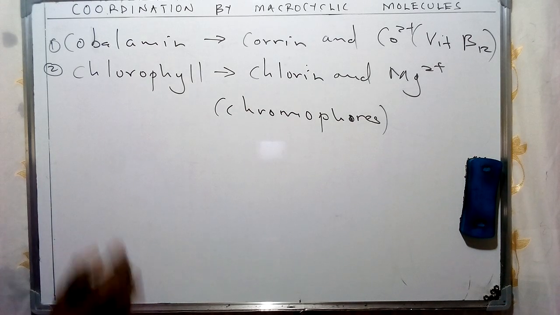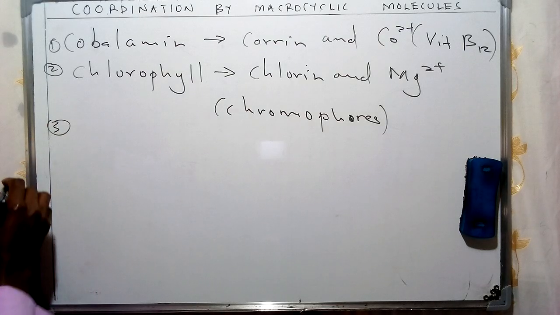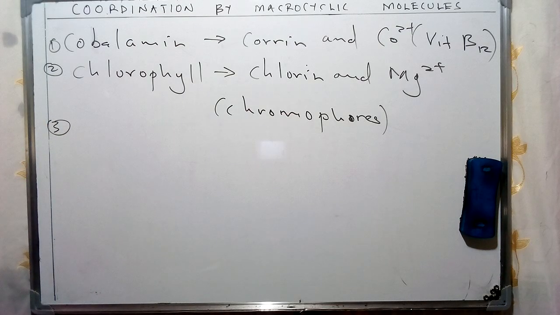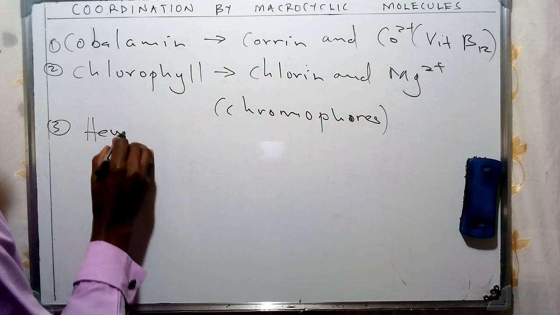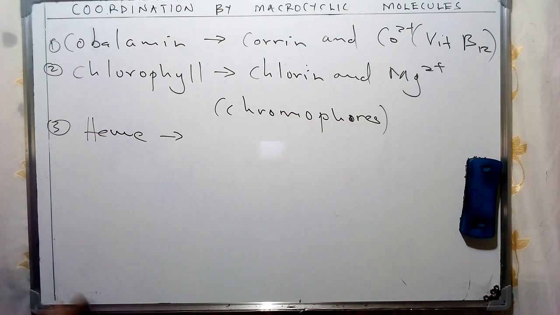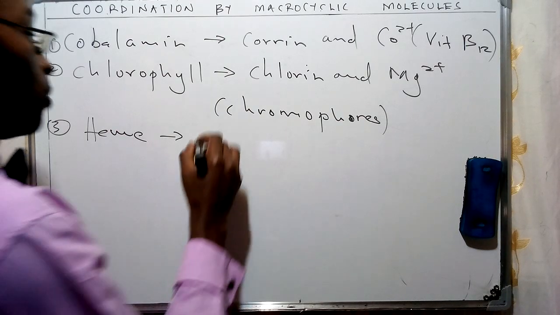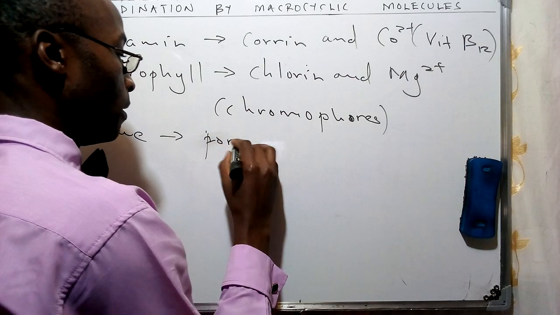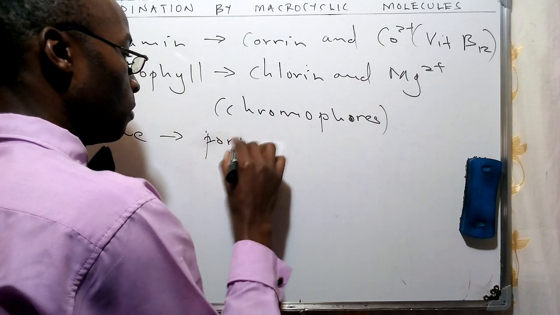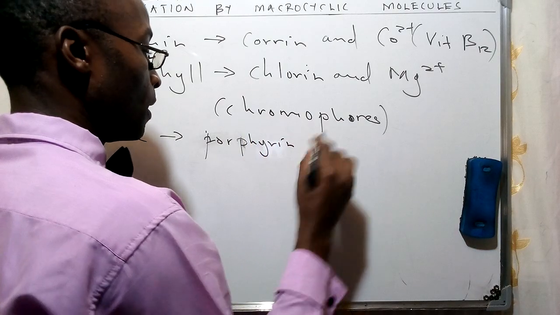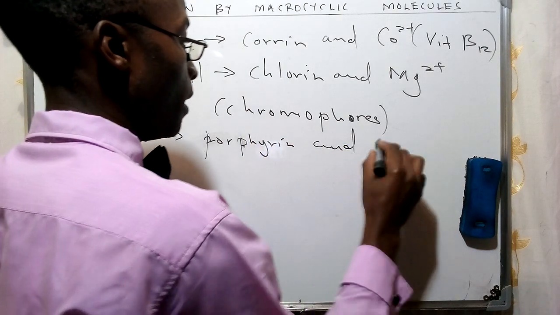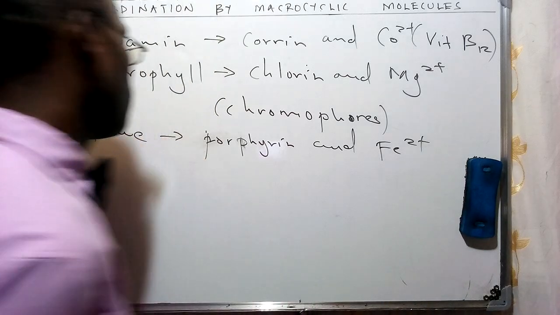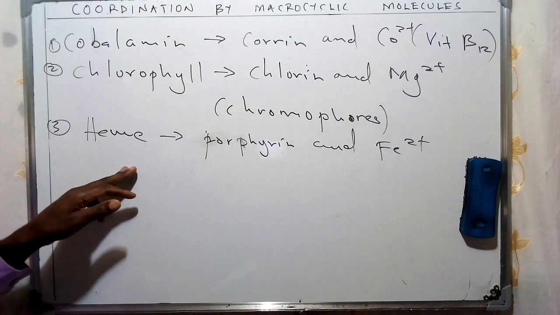Now we shall look as well at this third example of this specific inorganic compound with a tetrapyrrole referred to as a heme. So heme basically is another example that consists of an iron center and a porphyrin ring. So we shall have this one given in terms of a porphyrin. So this is going to be porphyrin given, and iron center given as such, and this is going to be forming what we refer to as heme.